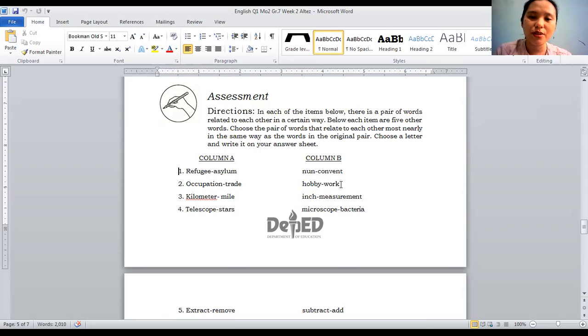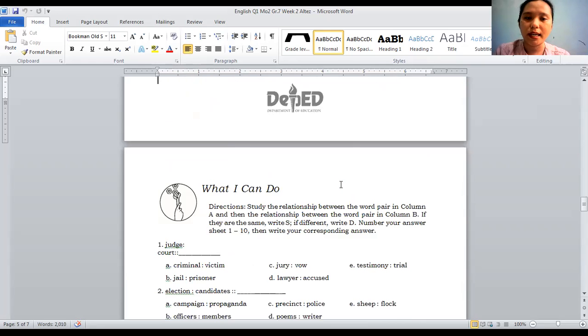You will notice that the assessment has column A and column B, but its instruction is for What I Can Do. So let's have number 1, What I Can Do. Judge is to the court as blank.